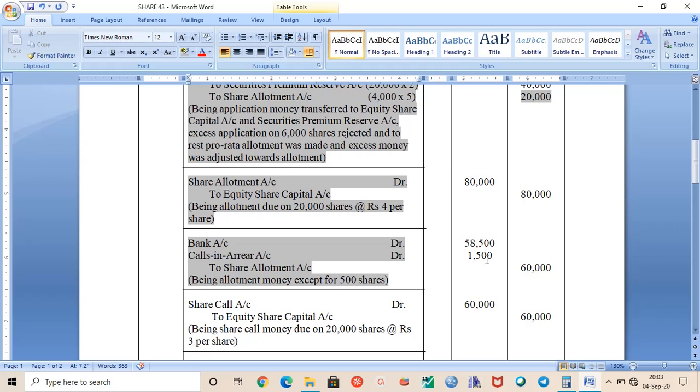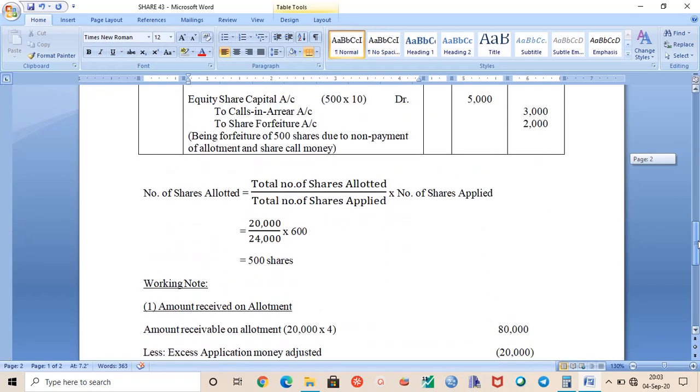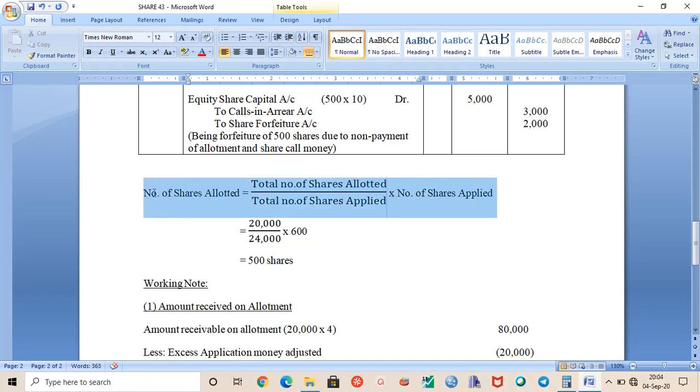So always the calls in arrear is on allotted number of shares. We know the number of shares applied, but we don't know how many shares were allotted. Now we will use that formula: number of shares allotted is equal to total number of shares allotted divided by total number of shares applied, into number of shares applied. So this is your formula. I don't know whether this formula is given in the book or not. If you want to write the formula, you can write it. Maybe the formula is not given in the book, because I don't have the book. So just go through this.